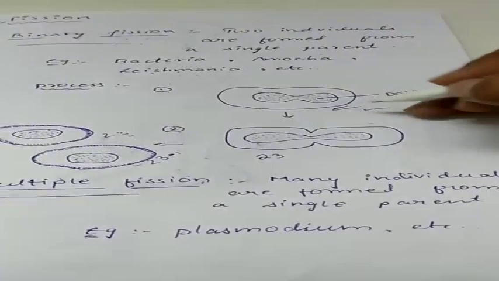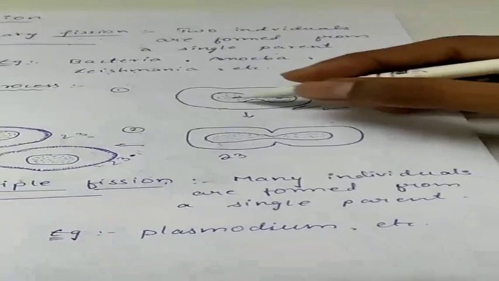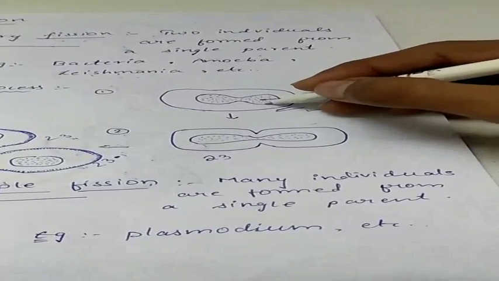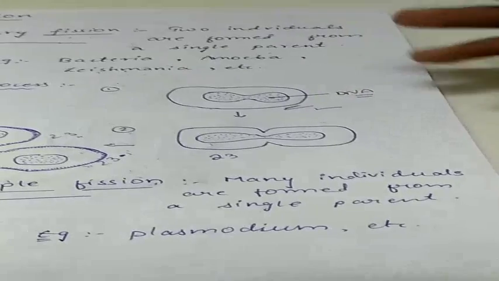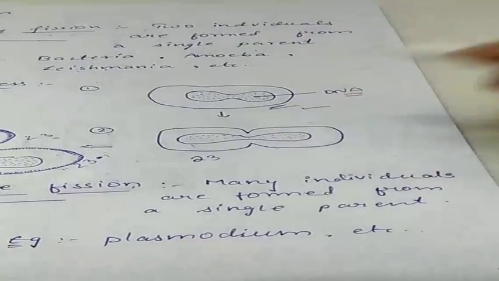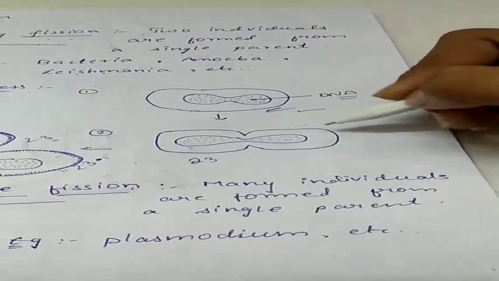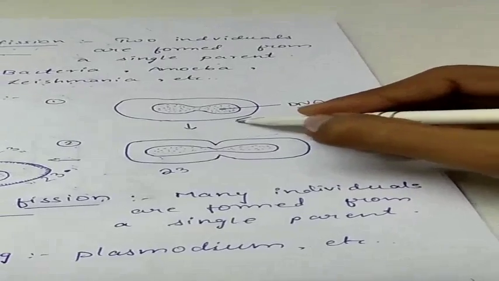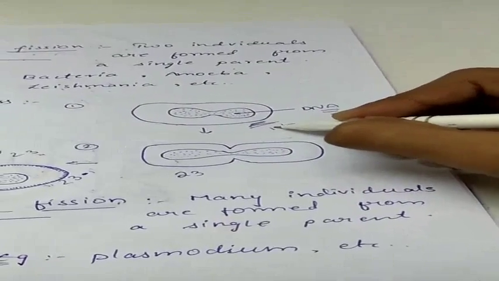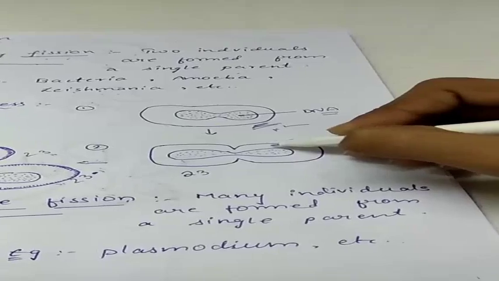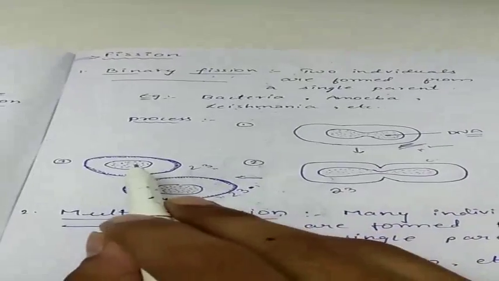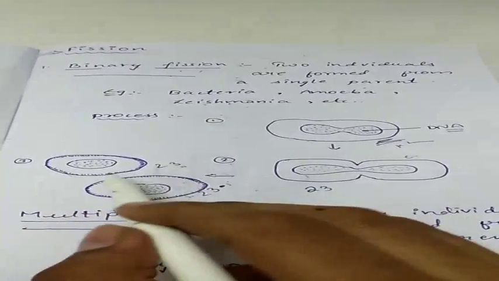For example, there is a cell and the nucleus starts dividing in the first step. What's the genetic material in it? The DNA. That means the DNA starts replicating. In the second step, the cytoplasm starts dividing. A very important point: when the nucleus divides, that's called karyokinesis. And when the cytoplasm divides, that process is called cytokinesis. In the third step, finally, the 2 daughter cells are formed and the cell wall is synthesized.